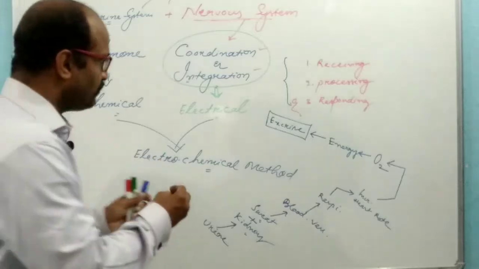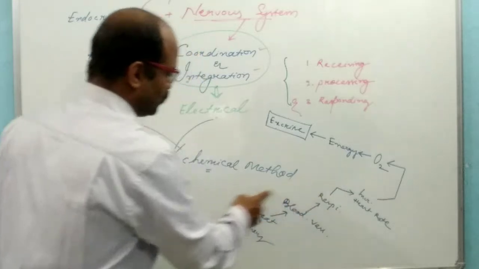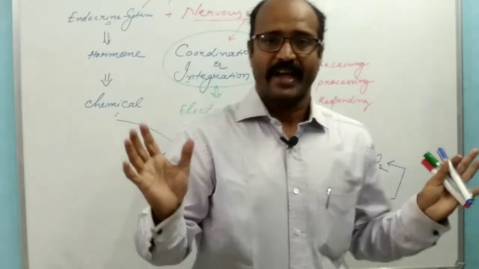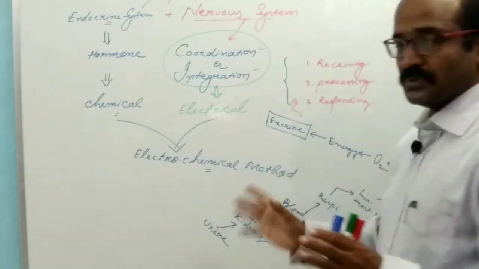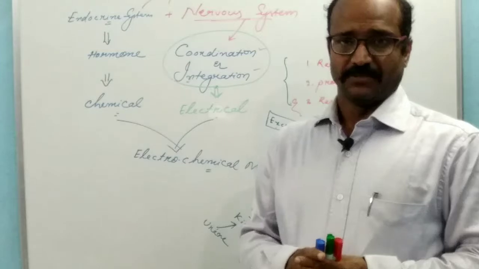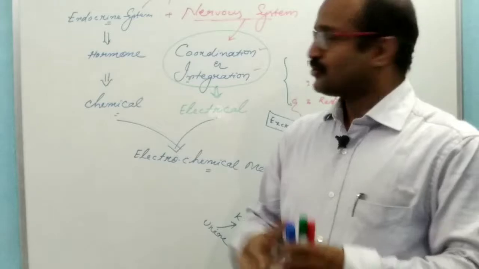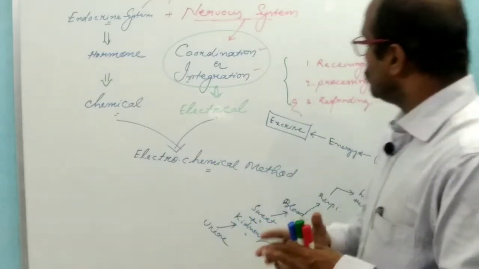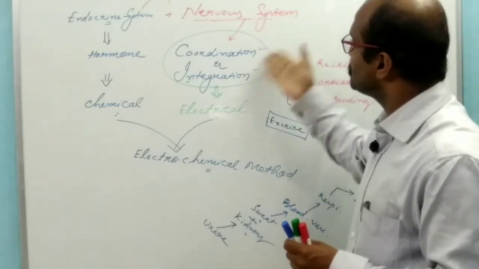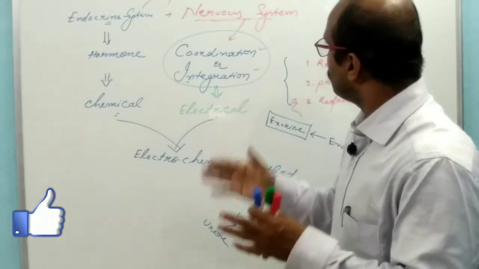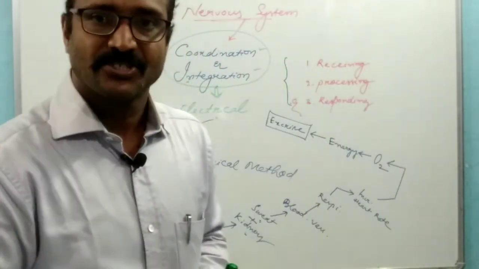If the exercise stops, then the activity of all the organs and systems goes back to normal. This is known as coordination and integration. Such coordination and integration is done by the nervous system, which is the system of coordination and integration of different physiological activities of our body.